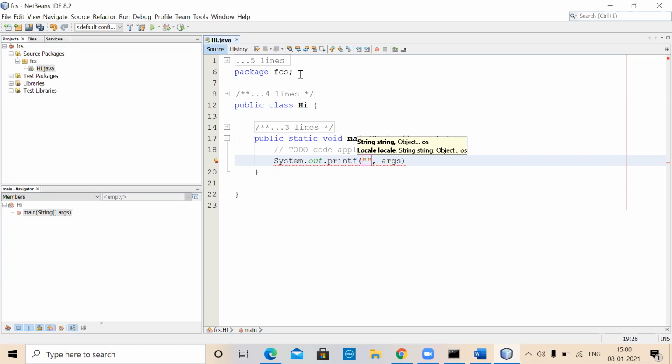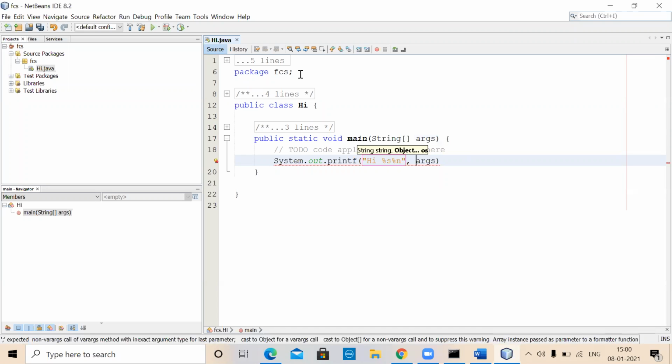So you specify I followed by %s, for example, and after that you can say %n. %s means a string is to be displayed here. %n in the case of Java is equivalent to backslash n, and backslash n also can be used here, since you want a new line.